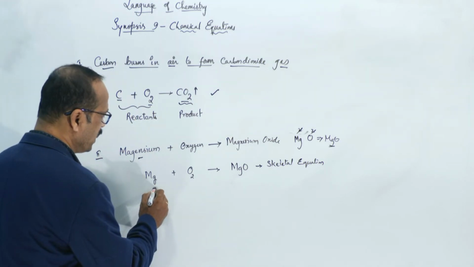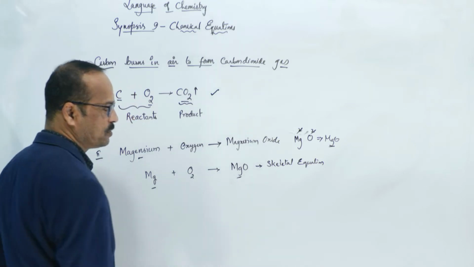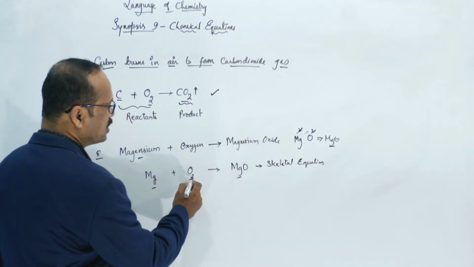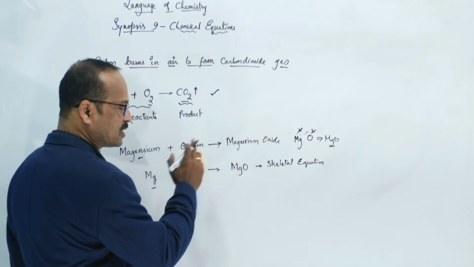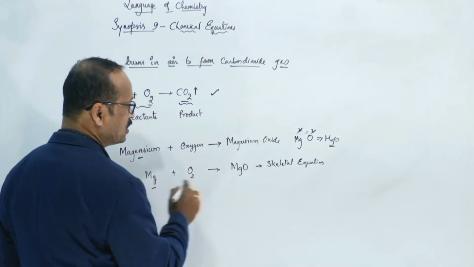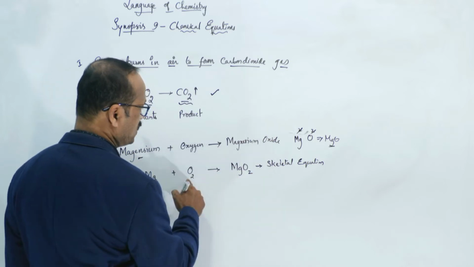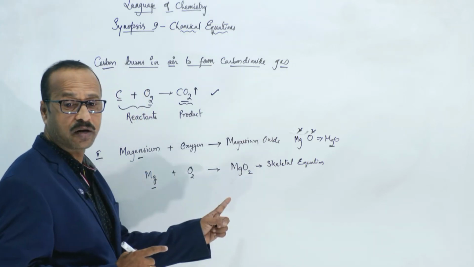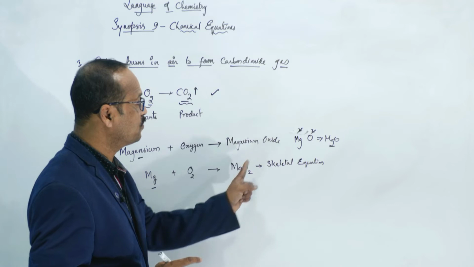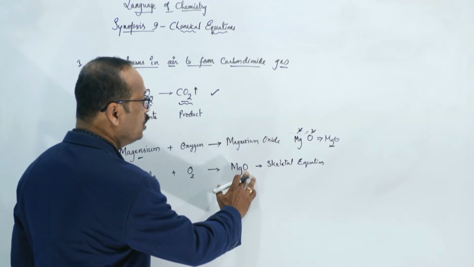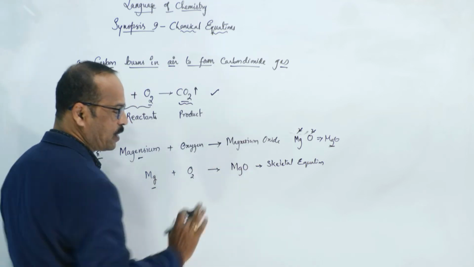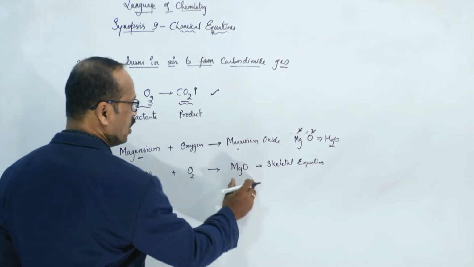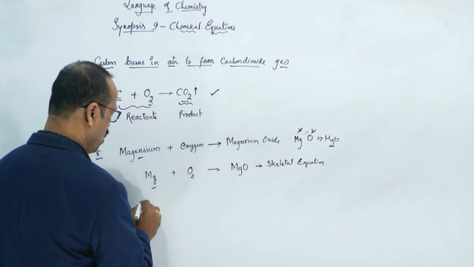So see here. Here we have one magnesium, and here we have one magnesium. Here two oxygens are there, but here only one is there. So I have to balance these oxygens first. I can't write 2 as a subscript, because the magnesium oxide formula is MgO, not MgO2. Magnesium is 1 and 1, it's okay, but oxygen is not balanced. So first you balance the oxygen.